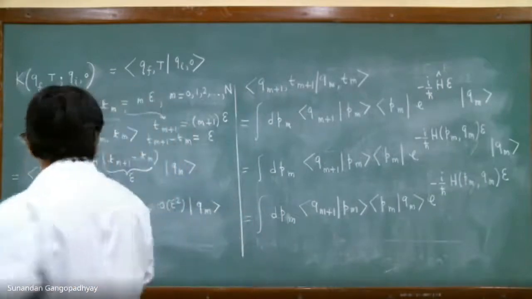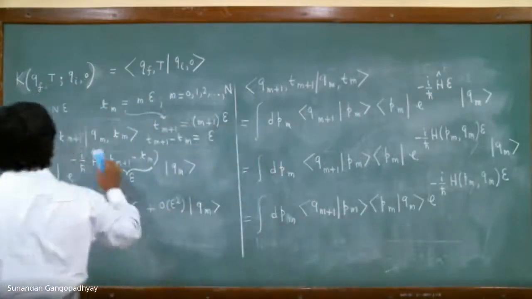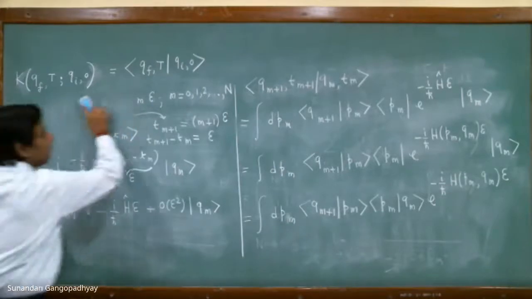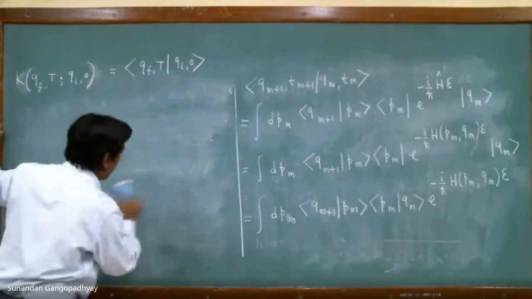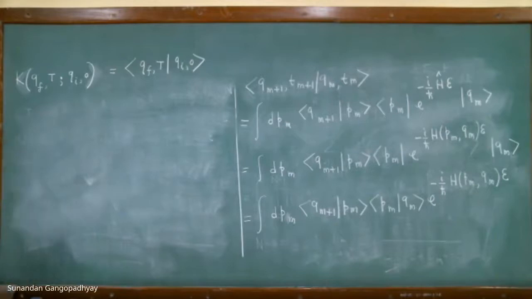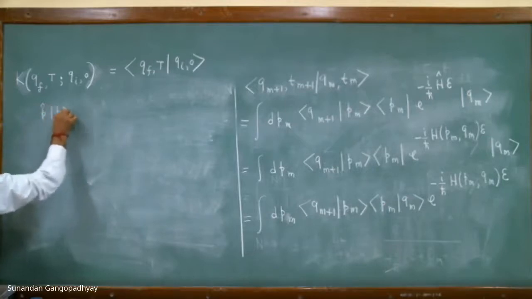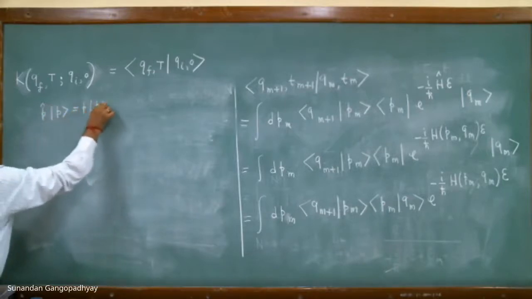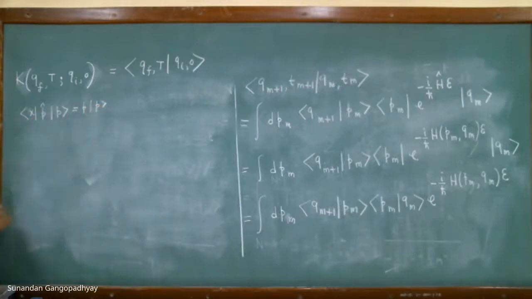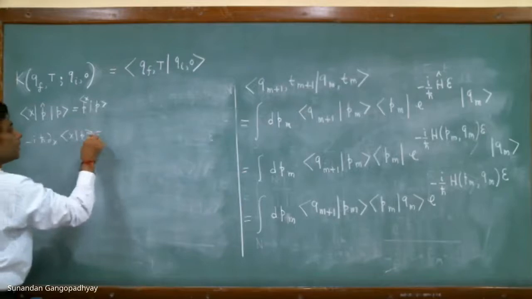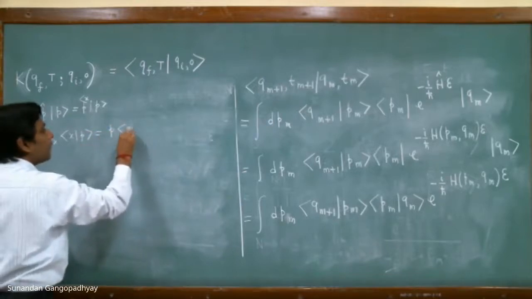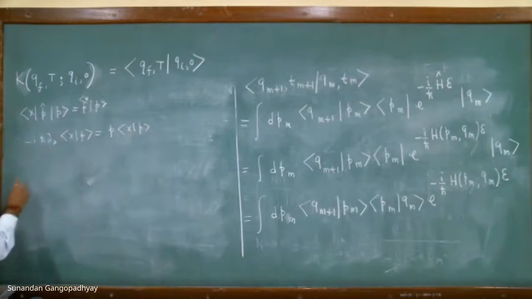Now you look at these overlaps, P_m Q_m. Let us concentrate on these overlaps. If we remember that P hat acting on P is P, therefore, if I take a position representation, what we will get is minus i h bar del by del x of the overlap of x with p equals p times the overlap of x with p.